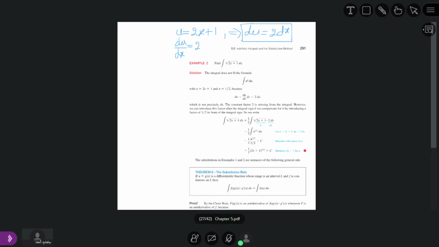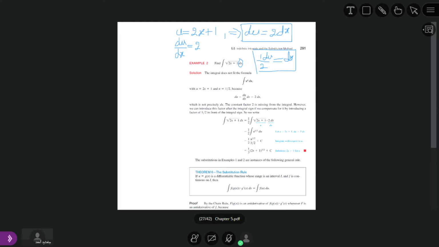Okay. So here we have to put the value of dx. If we divide this by 2, what will we get here? We will get du, dividing both sides by 2, so 1 over 2 du is equal to dx. Now what is the value of dx? dx is equal to 1 by 2 du.